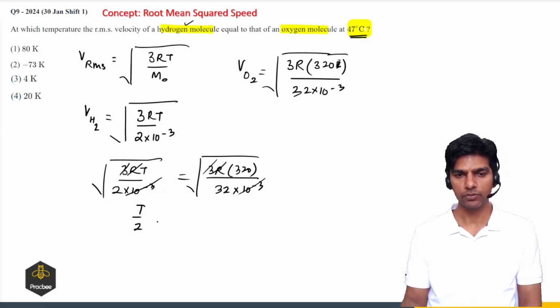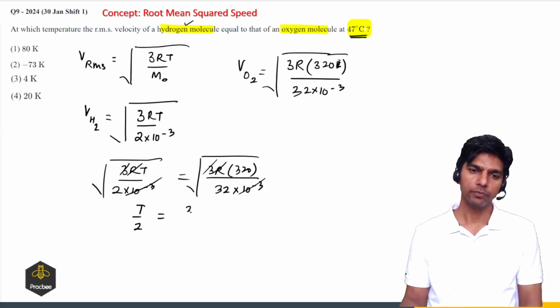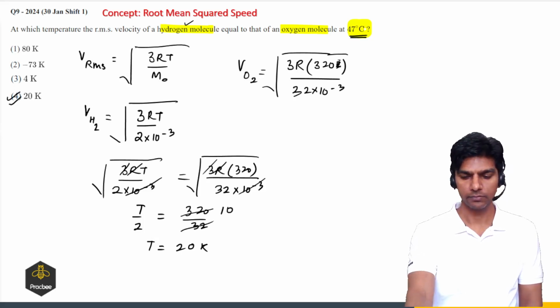We have to find the temperature. So let us square both sides. T by 2 will be 320 divided by 32, which gives us 10, so T comes out to be 20 Kelvin. So option 4 is the right answer.